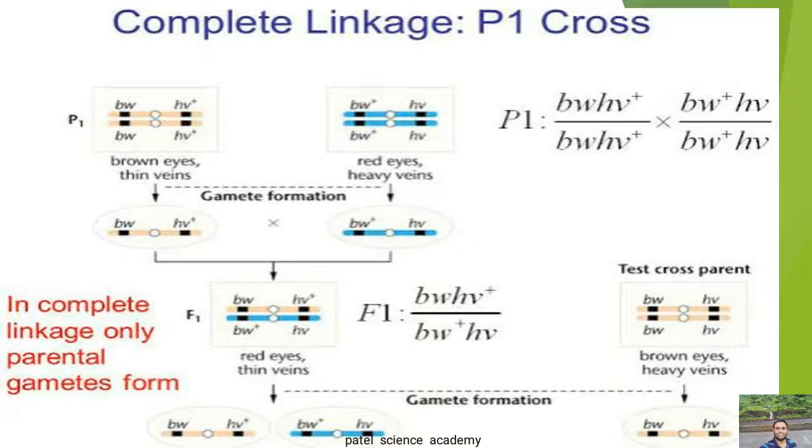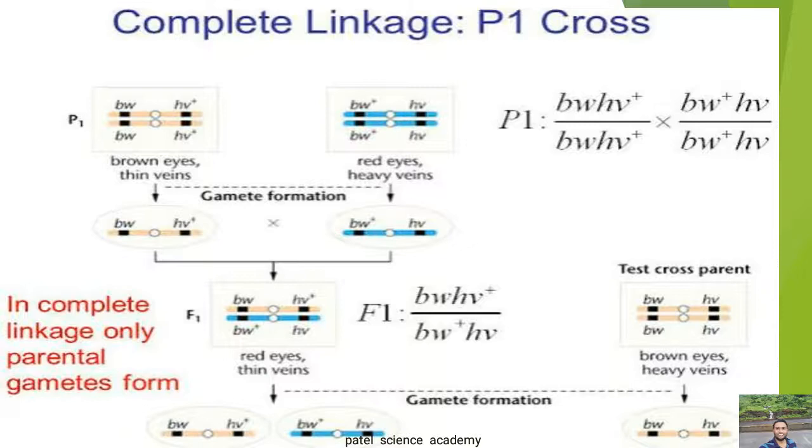So dear students, I hope you have well understood about the complete and incomplete linkage. In complete linkage, genes are located closely on the chromosome, and they do not separate during the inheritance. The X chromosome in Drosophila male is the example of complete linkage. And in incomplete linkage, the genes are not closely located on the same chromosome, they have some distance, they are distantly located on the same chromosome, and they do separate during the inheritance. That's why they are called weakly linked genes, and this phenomenon is called incomplete linkage.